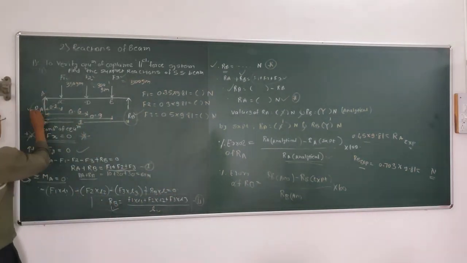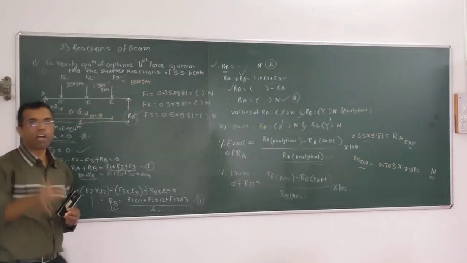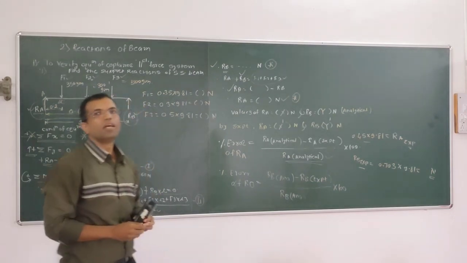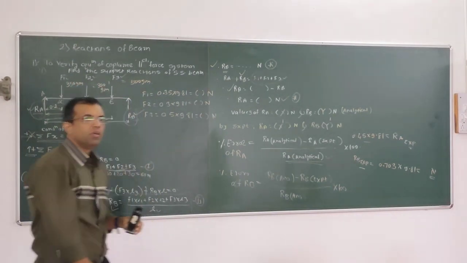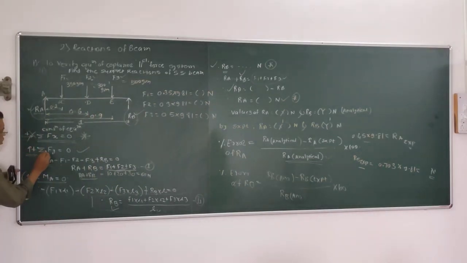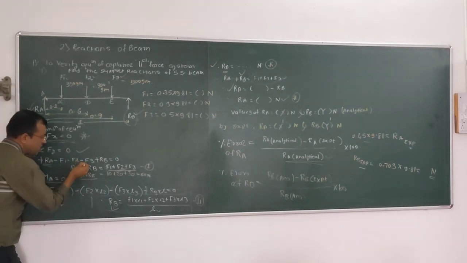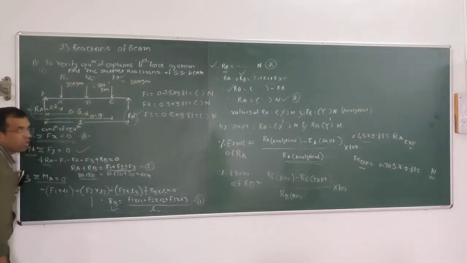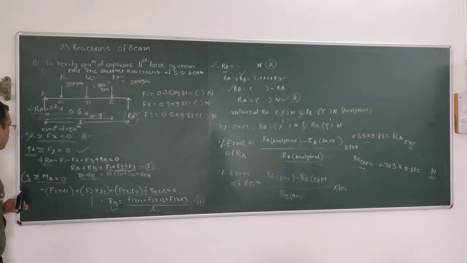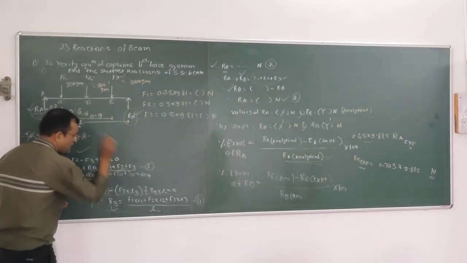What are the forces in y direction? Ra, F1, F2, F3 and Rb. These are the 5 forces in y direction. So let's consider upward is positive, downward is negative. So I have considered summation of Fy is equal to 0: Ra positive, minus F1, minus F2, minus F3, plus Rb, which is equal to 0. Why is it equal to 0? Because it is the condition of equilibrium. So after solving this, Ra plus Rb is equal to F1 plus F2 plus F3.